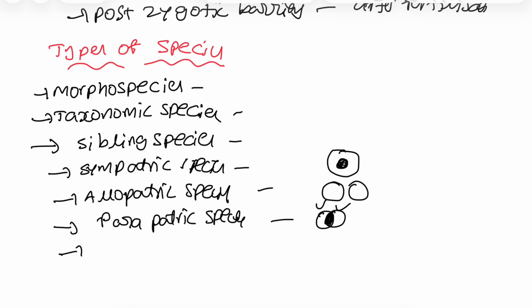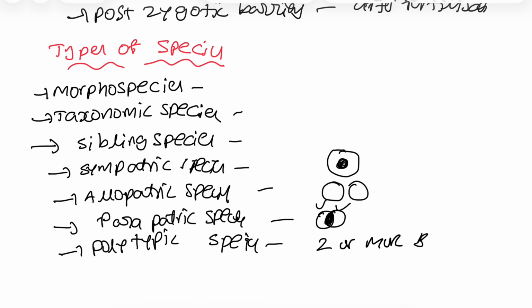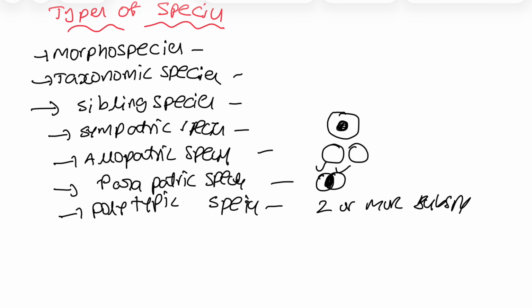Polytypic species are restricted to a particular geographical area and contain two or more subspecies. If a species has two or more subspecies, that is called polytypic species.